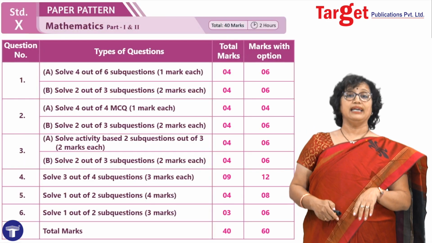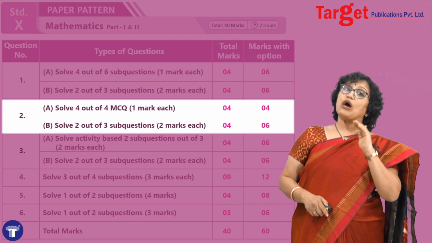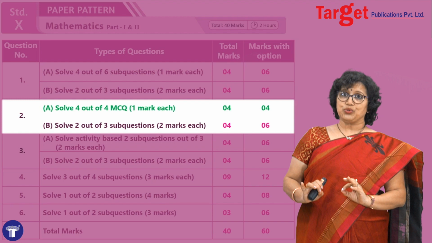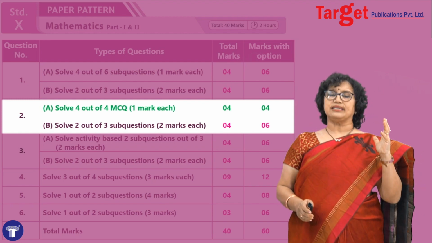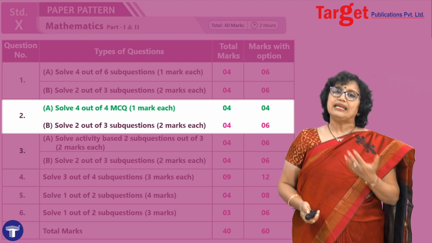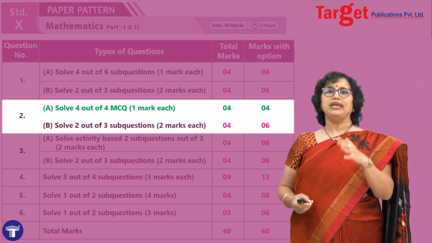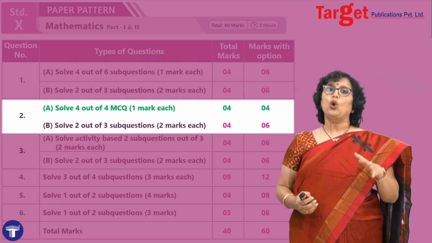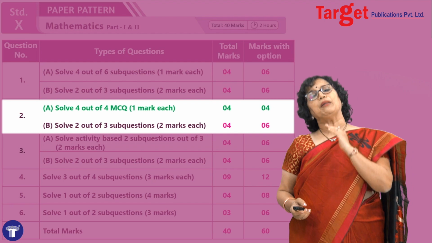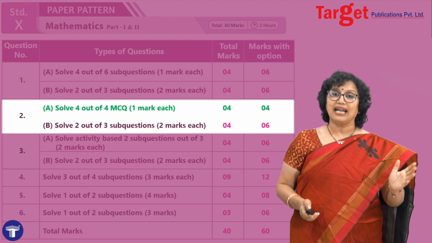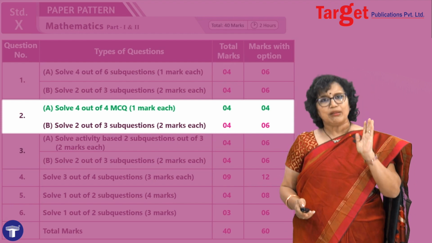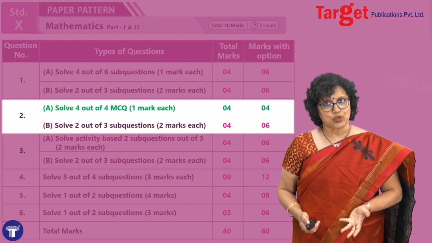The next one is question number 2. In question number 2A, MCQs are introduced. This is a new type of question, you can say. Why are MCQs introduced here? The reason is that after your 10th standard, when you go to higher classes and attempt more and more examinations, you will see the paper pattern changes, and it may be more in the form of MCQs. So in a way, we will be preparing here for those MCQs also, right?